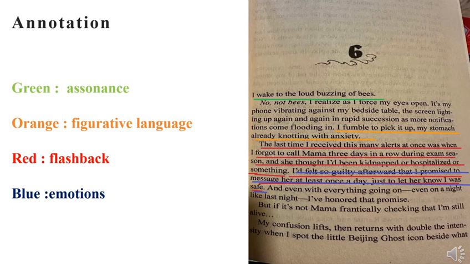"And as a nurse, I wake to the loud buzzing of bees." Sound: the bees around us. Flashback: recalling the past to give the story's background. Emotions: this sentence is full of feeling.